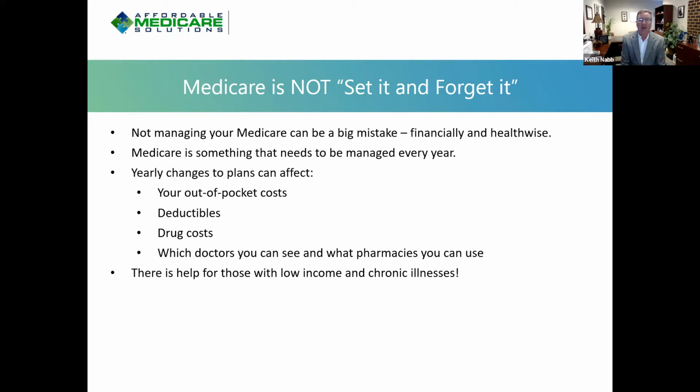Definitely, your drug costs can change every year. And that's a big issue for fixed income seniors. But also, what about your doctor? Is your doctor going to continue seeing Medicare patients? Is your doctor going to be in your plan? Or is she joining different networks and changing the way her practice behaves? Also, what about your pharmacy? Did your pharmacy chain change the way that they deal with Medicare? You have to make sure. There is help also for people who are low income or have chronic illnesses.